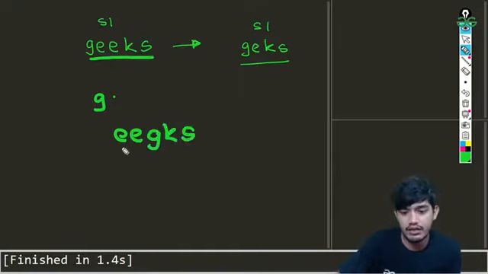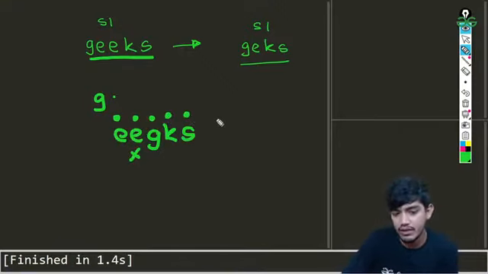Once we are sorting, we will be comparing immediate next elements with each other. If they are the same, then we'll make another string, or we can update that string itself, just removing that. Again we'll check the next, again the next, again the next. In this way we'll be removing the immediate duplicates.